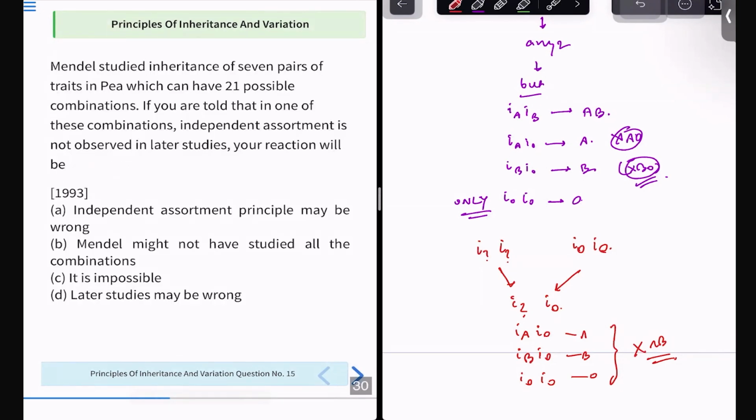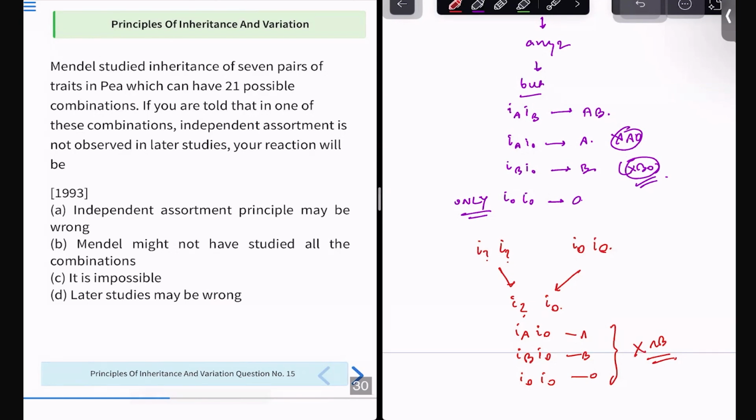This is an easy question to understand. Mendel studied inheritance of 7 pairs of traits in pea, which can have 21 possible combinations. If you are told that in one of these combinations, independent assortment is not observed, your reaction will be: option A, independent assortment may be wrong; option B, Mendel might not have studied all the combinations; C, it is impossible; and D, later studies may be wrong. So now what is your opinion on this?